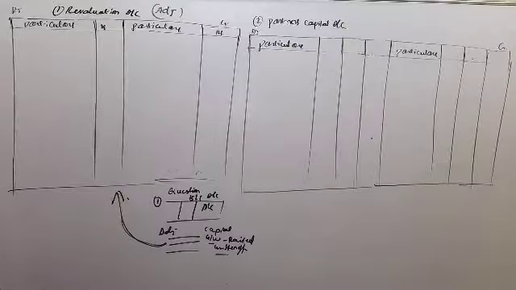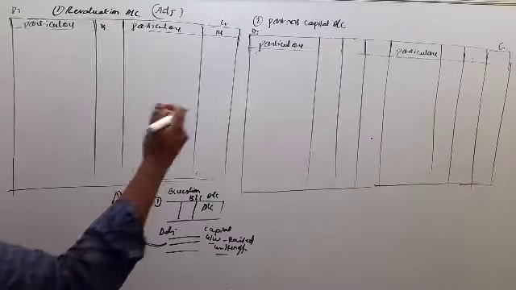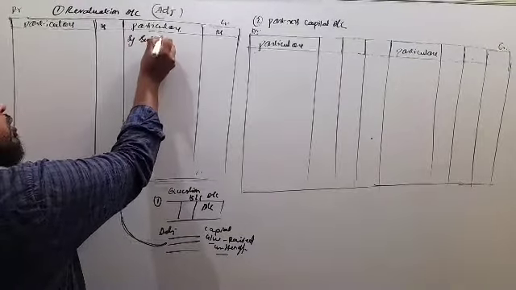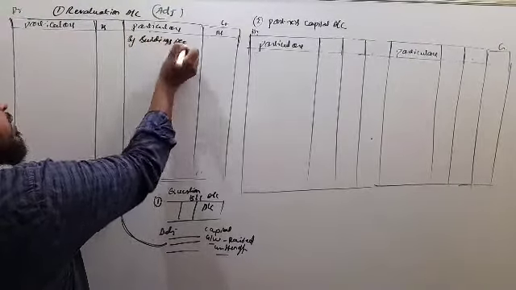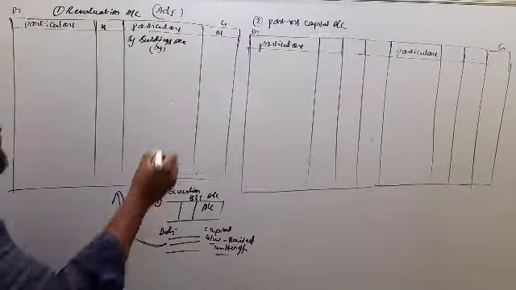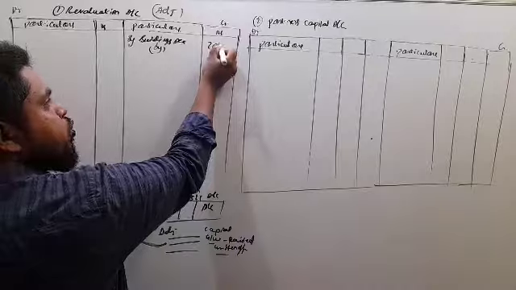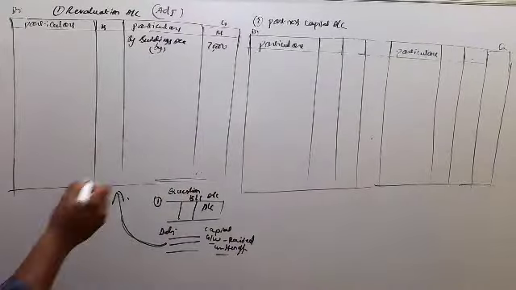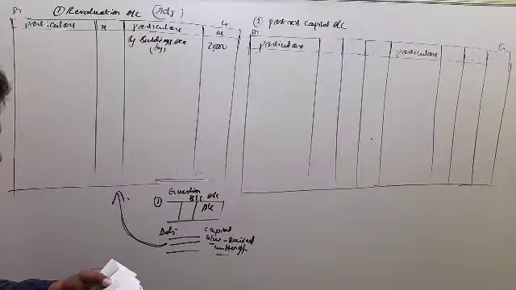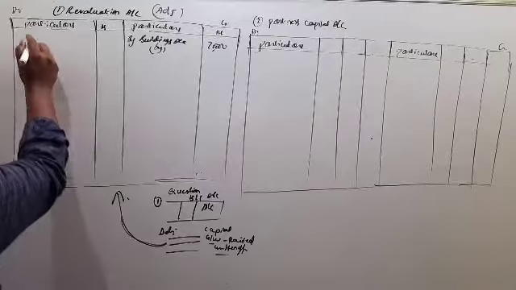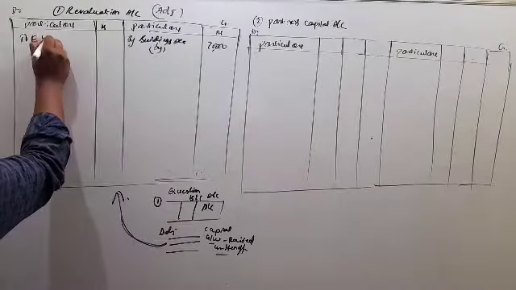Building is to be appreciated by 20,000. So it is an income, so by buildings account. So buildings appreciated by, and by means the direct amount, we have to enter 20,000. No need to compare and no need to calculate the percentage here. So building appreciated by 20,000. Next, the furniture is to be depreciated by 10%. Depreciation is debit side, so to furniture account.